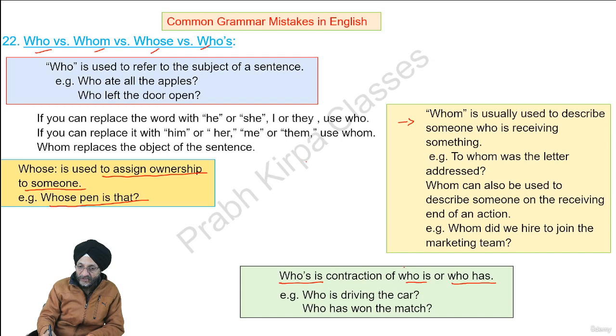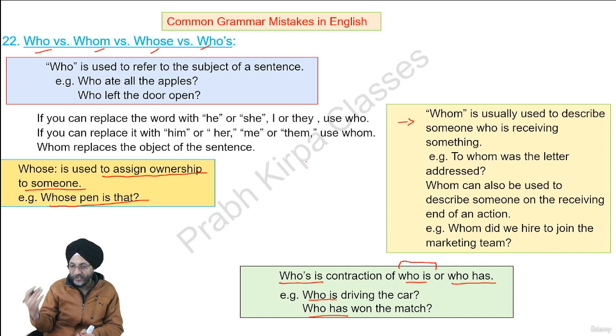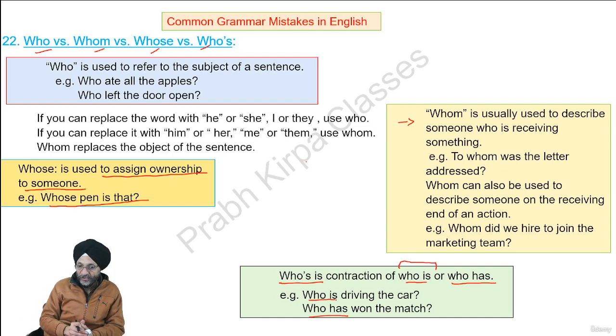As there may be a problem if we use the contraction who's, as it may mean who is or who has, it is suggested that we write it out properly, so that the other person who may not be well conversant with the rules is not confused.